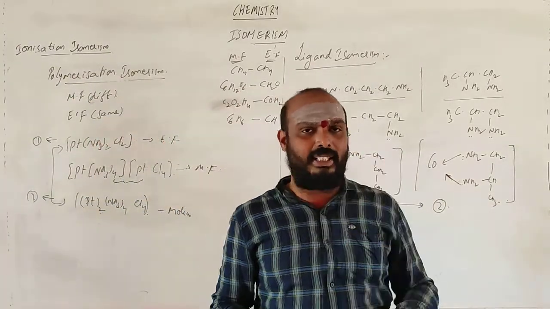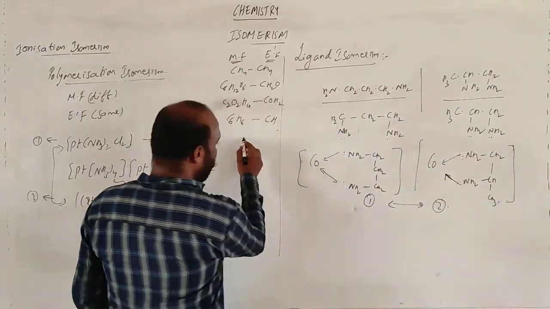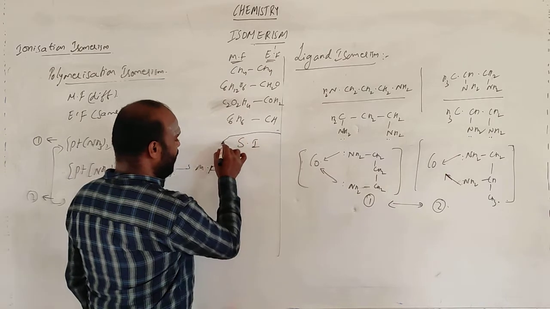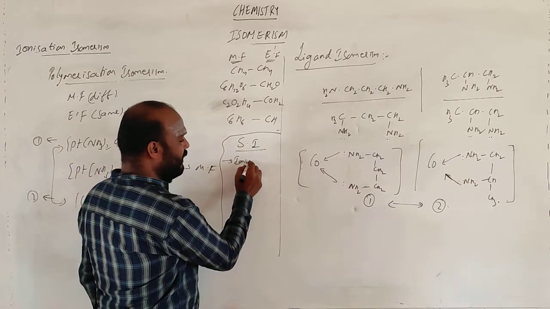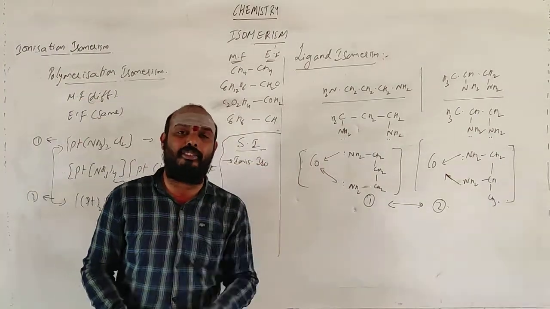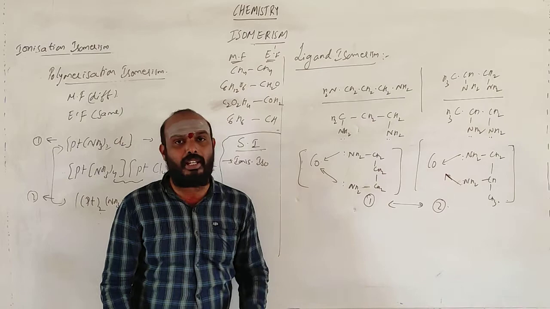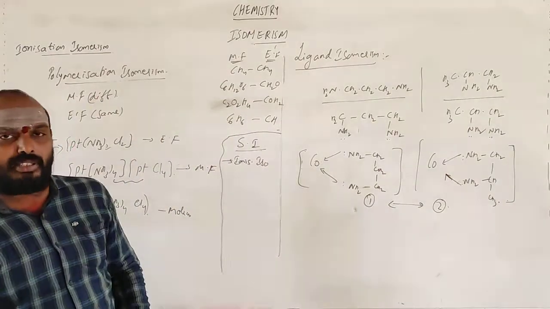Okay, these are the things with respect to structural isomerism. Again, I am repeating, structural isomerism. What are the things we have in structural isomerism? One is ionization isomerism. Ionization isomerism means you will be getting different types of ions. Based on the different types of ions, the colors also will be different, and the precipitation value also will be different.